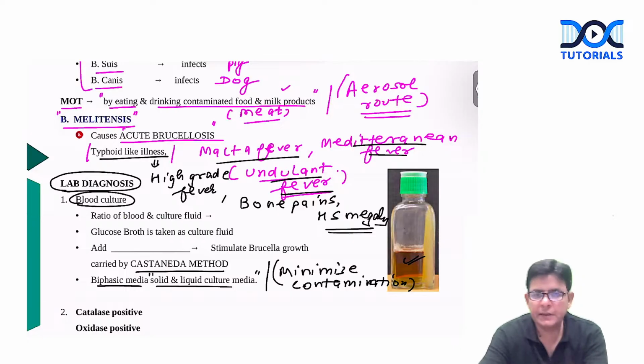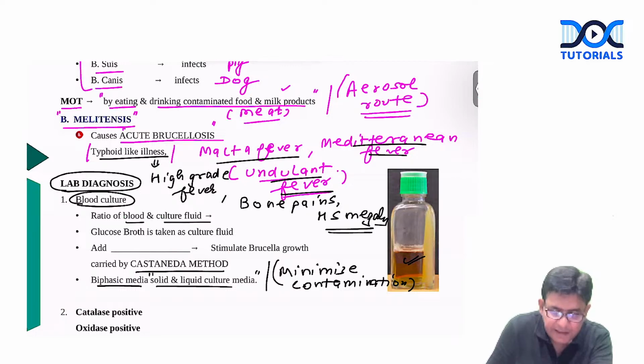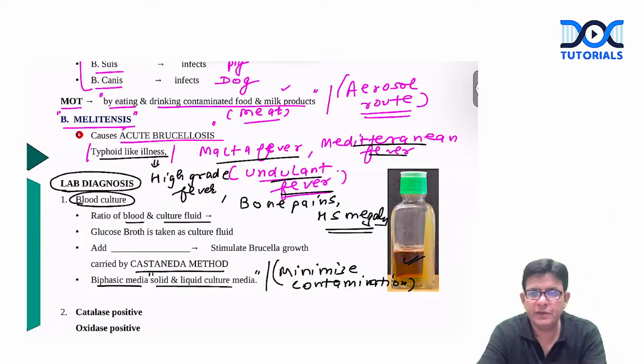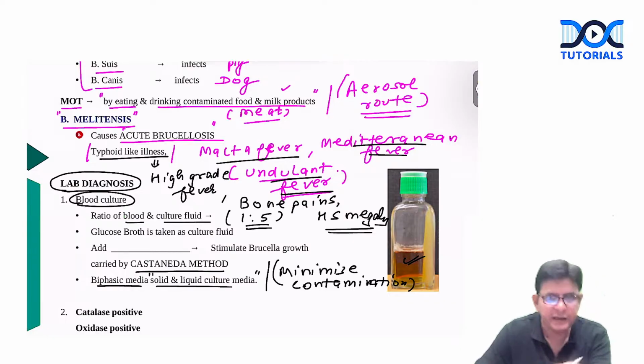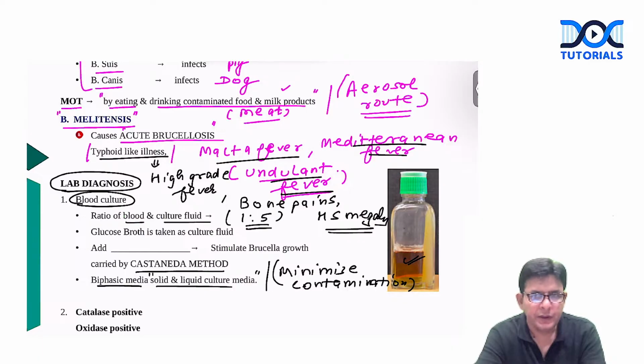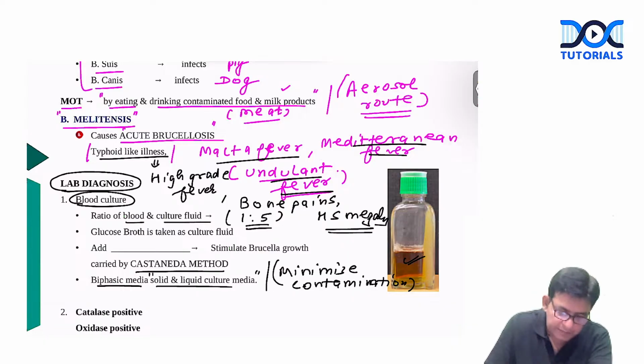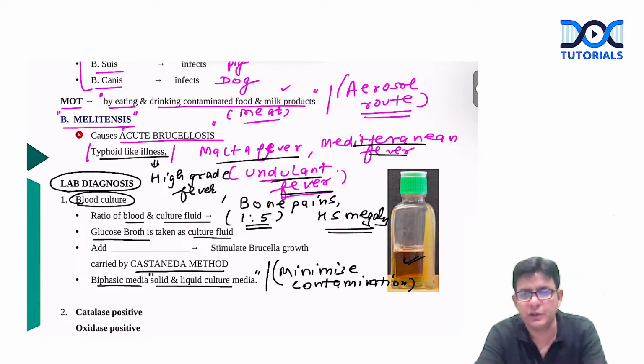What we do in this Castaneda method, the traditional method, we take the blood and we take the culture fluid. In which ratio is it preferred now? 1:5. Another short note can come regarding blood culture. That ratio you should know, that is 1:5, means if you are taking 10 ml of blood, then you have to take 50 ml of culture fluid. Now the question comes, which culture fluid? Glucose broth. You can take glucose broth, BHI broth, others also, but mainly glucose broth here.